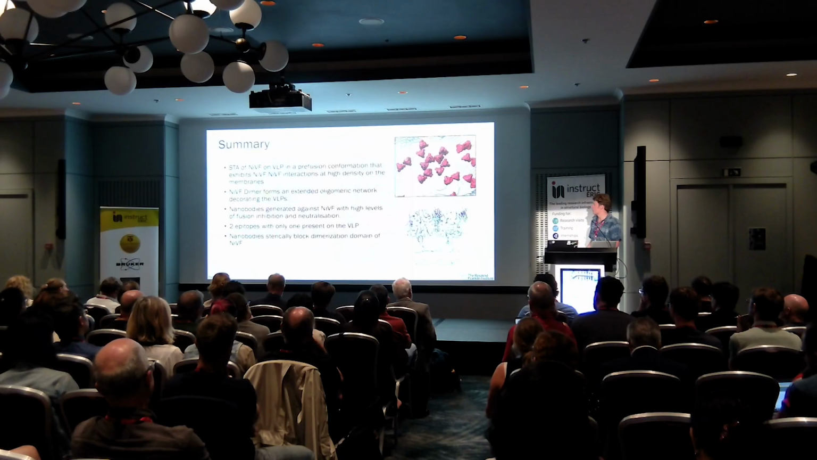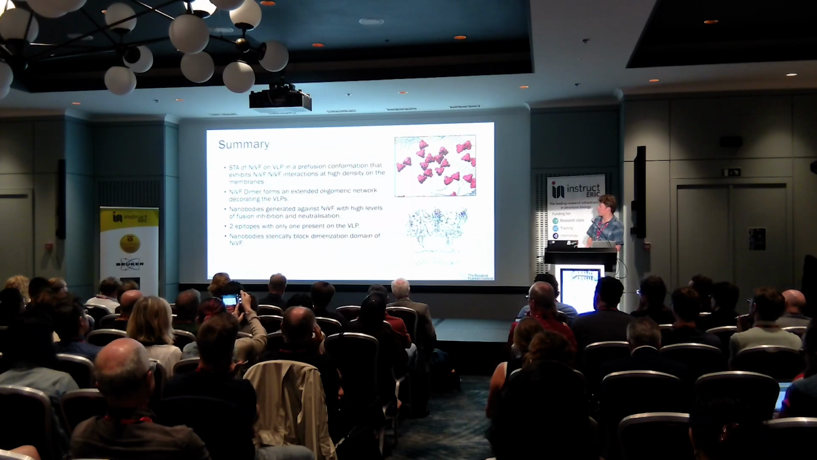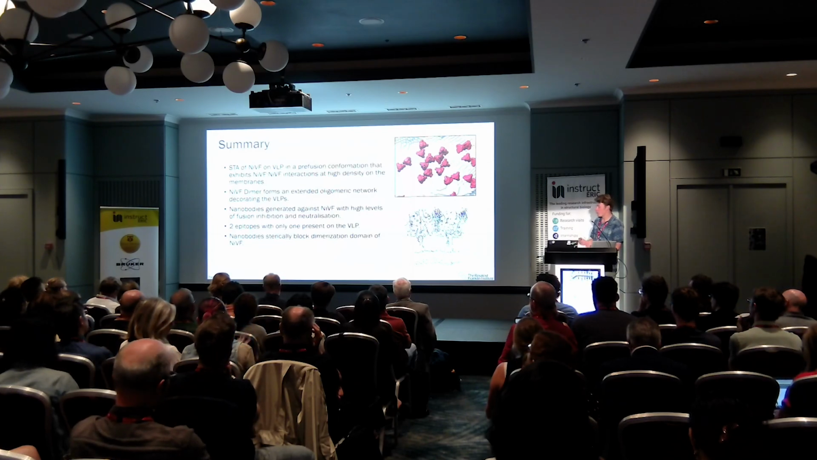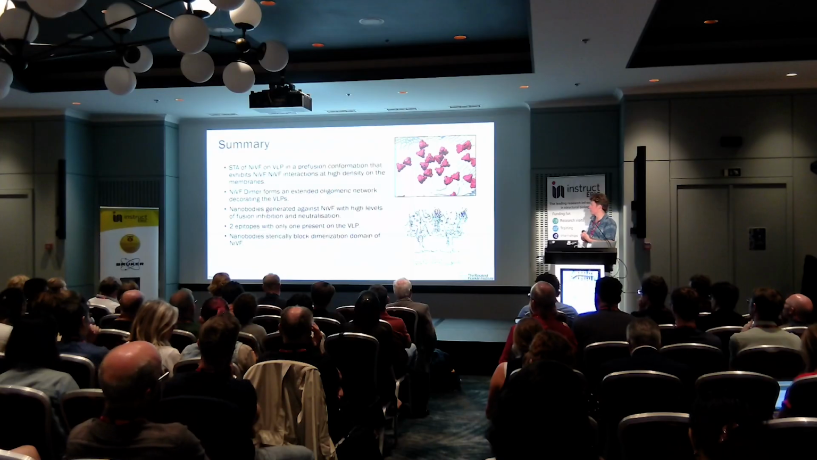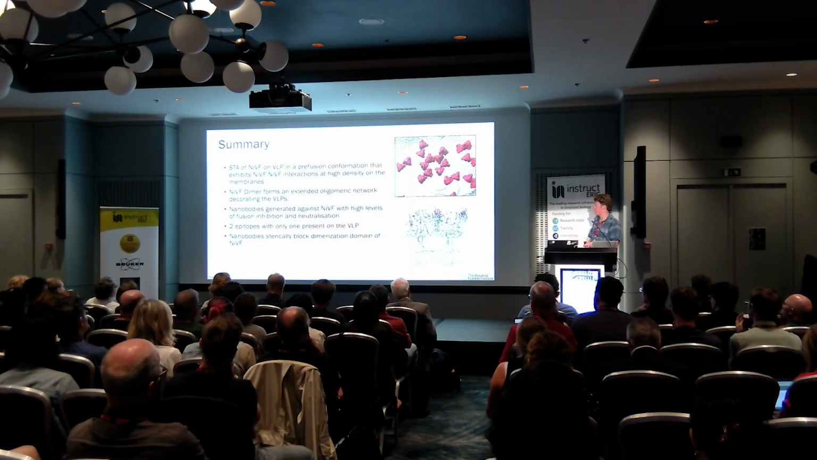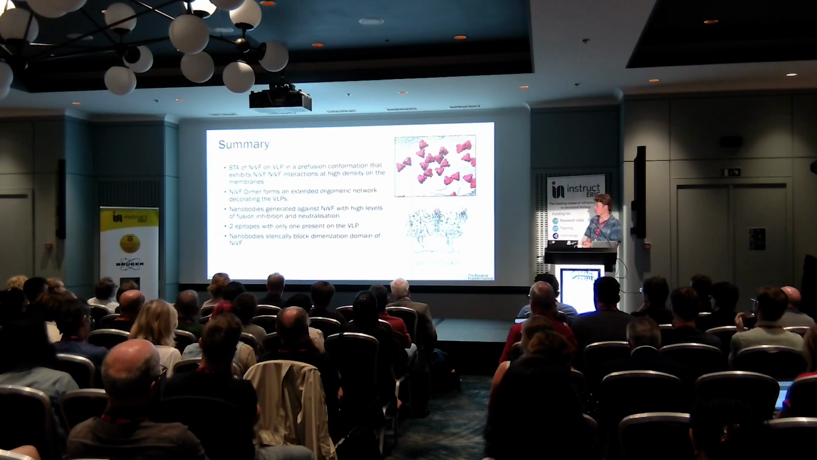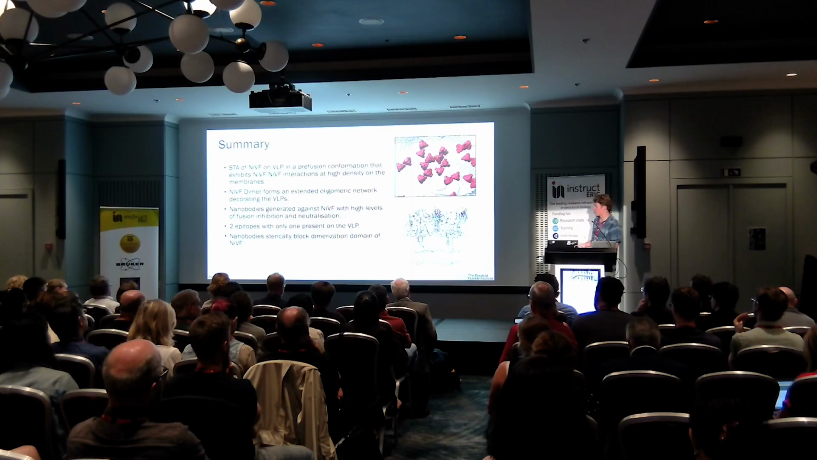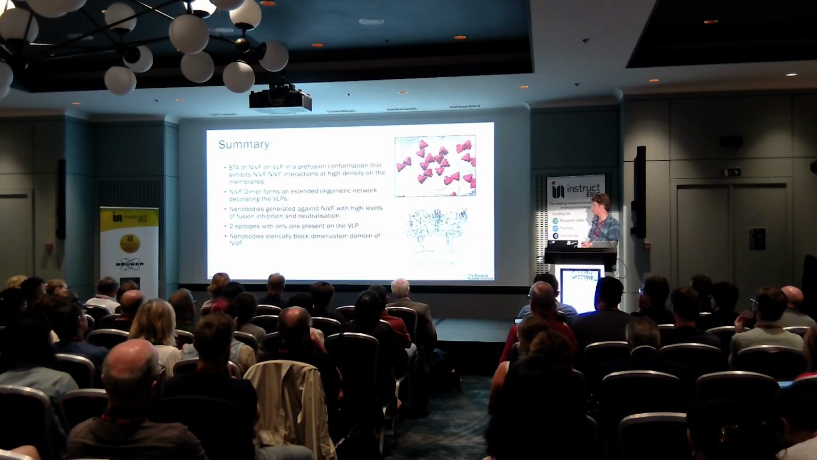So in summary, we've done the subtomogram averaging of the NiV-F on the VLP in a pre-fusion conformation, and we've seen these NiV-F interactions at high density. We've also shown they form this extended oligomeric network, and we're generating antibodies against NiV-F with high levels of fusion inhibition and neutralization. There are two epitopes present we found, and there's only one on the VLP. And the antibodies we've generated sterically block the dimerization of this NiV-F dimer.